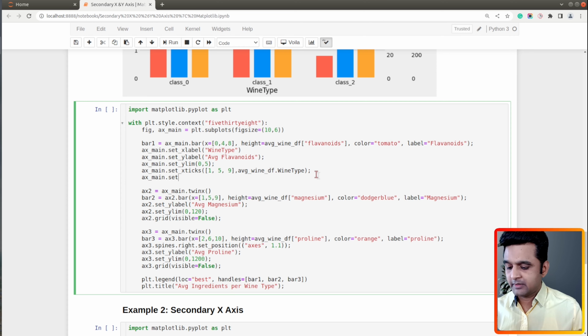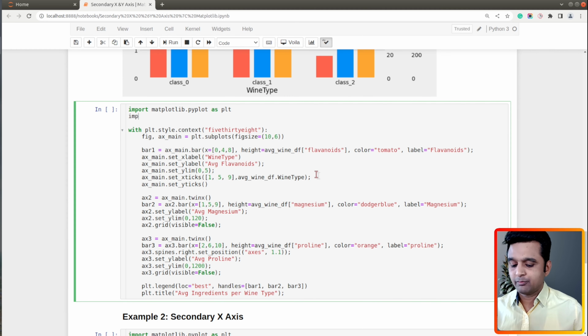So x main set y ticks. Now I will need to import numpy in order to do that, as I will be using the arange function which is available from numpy. So I will start from 0 and go till 5.